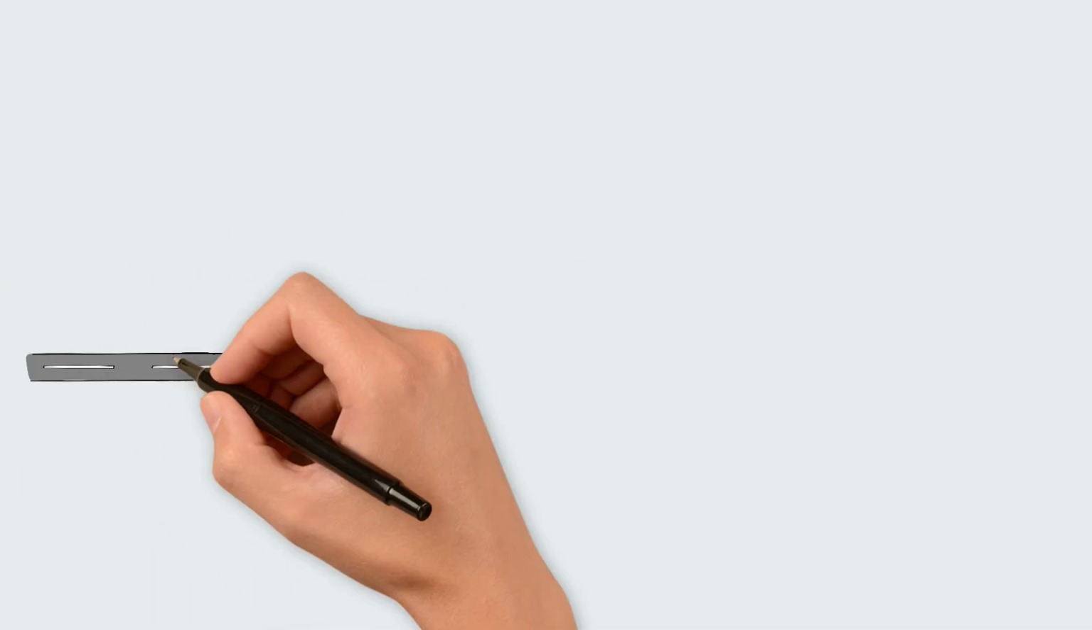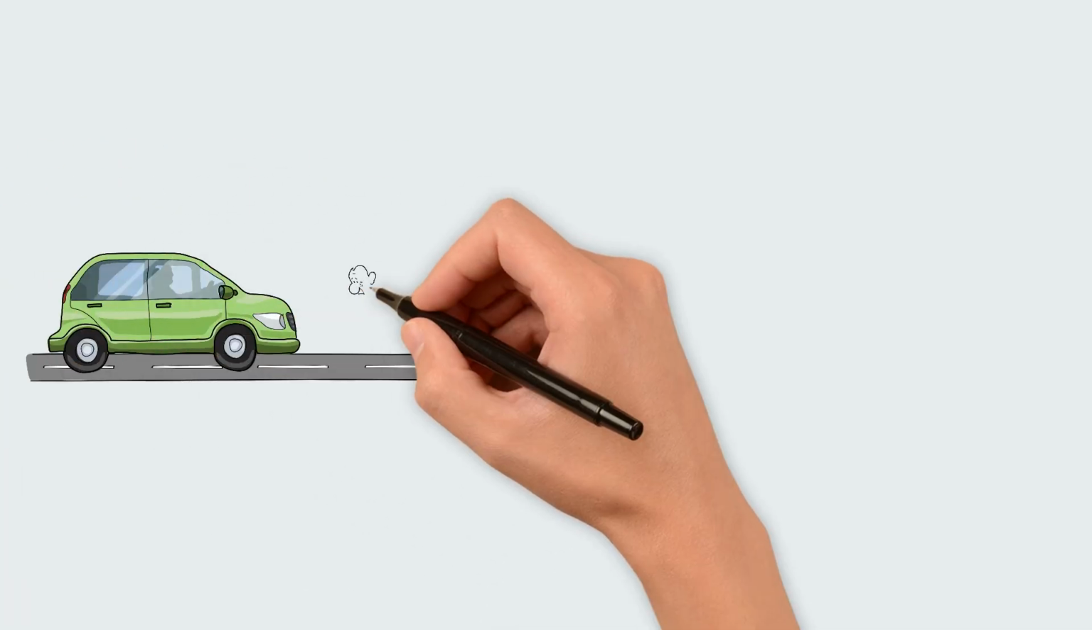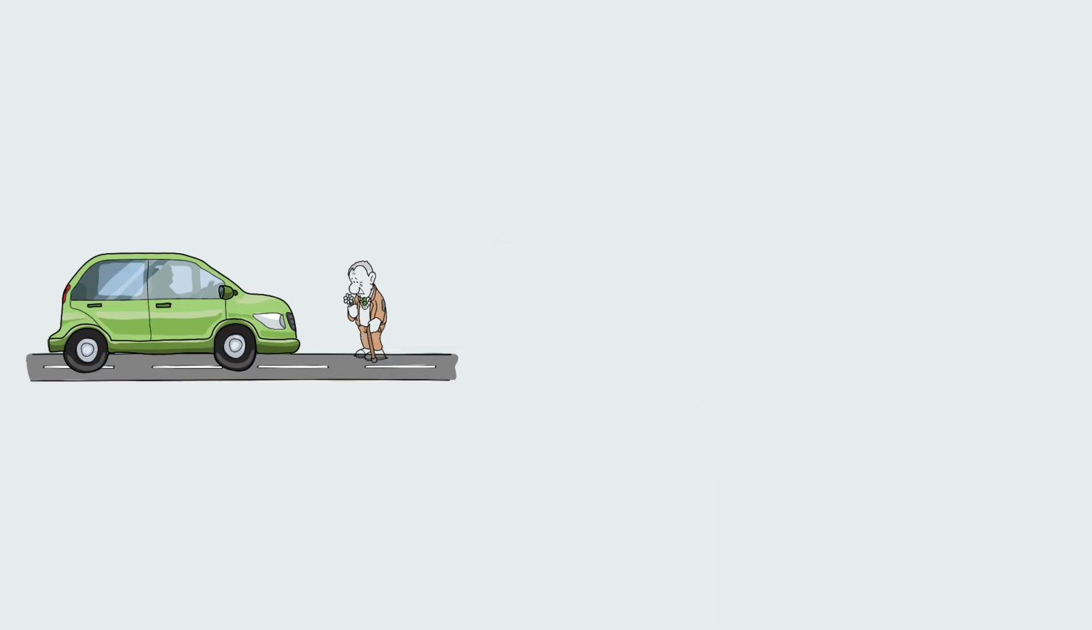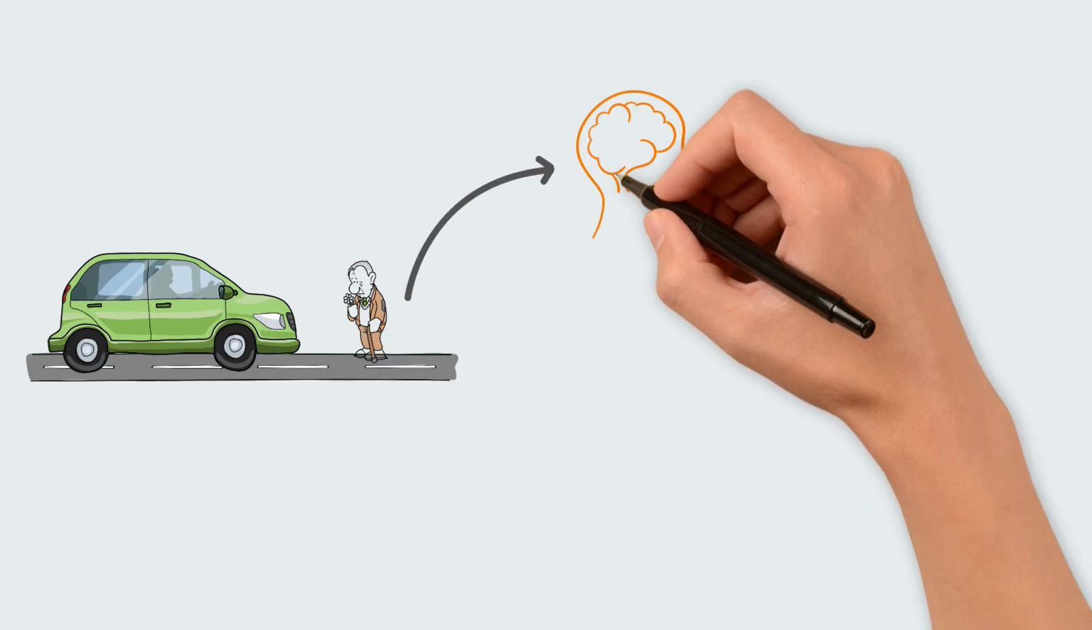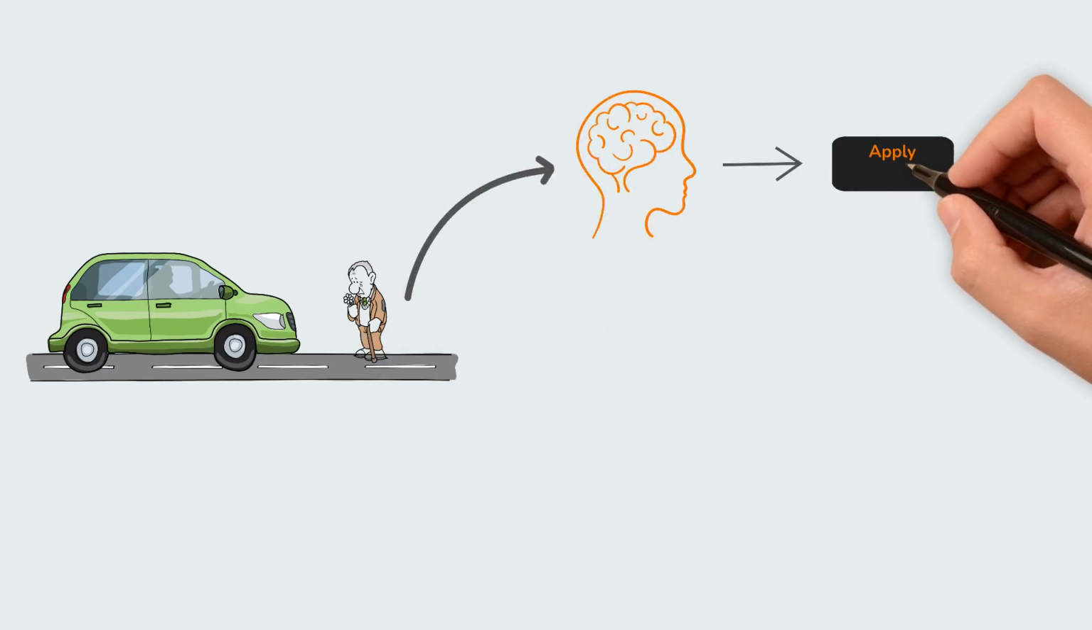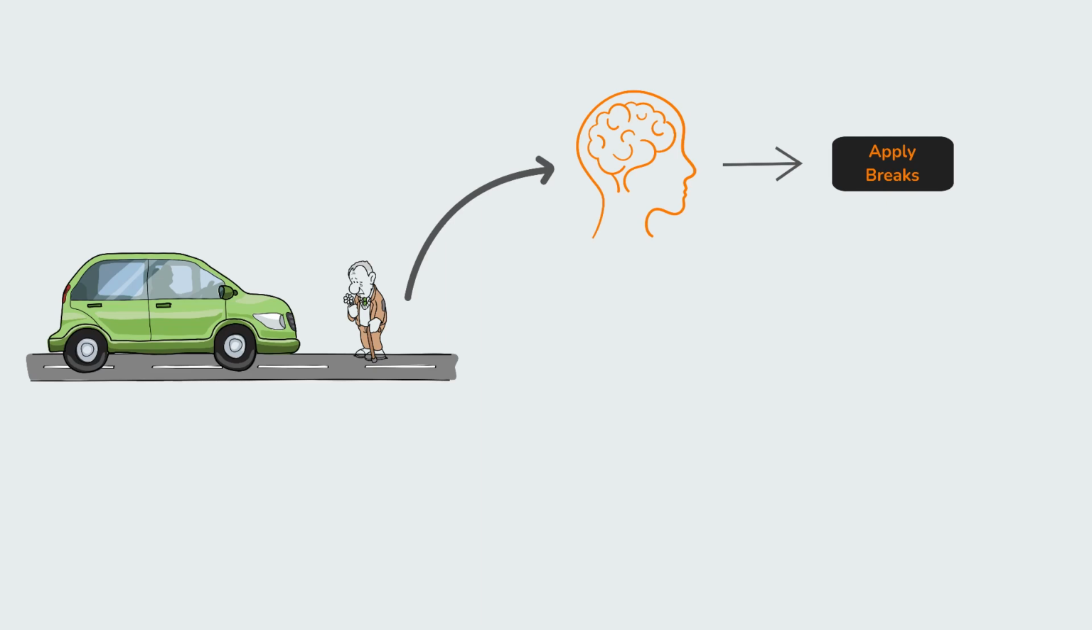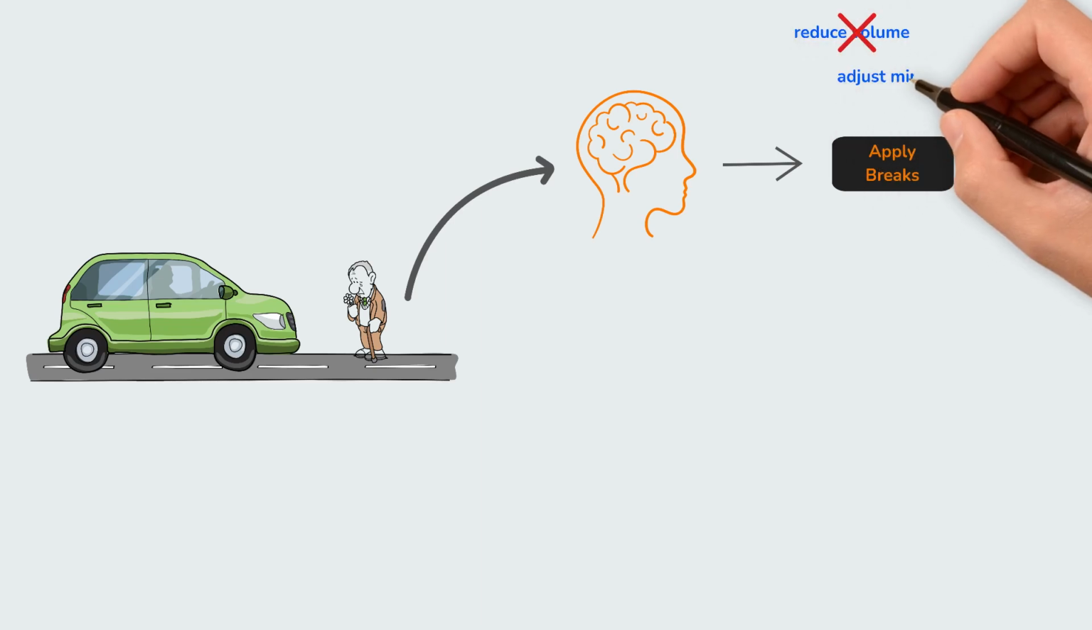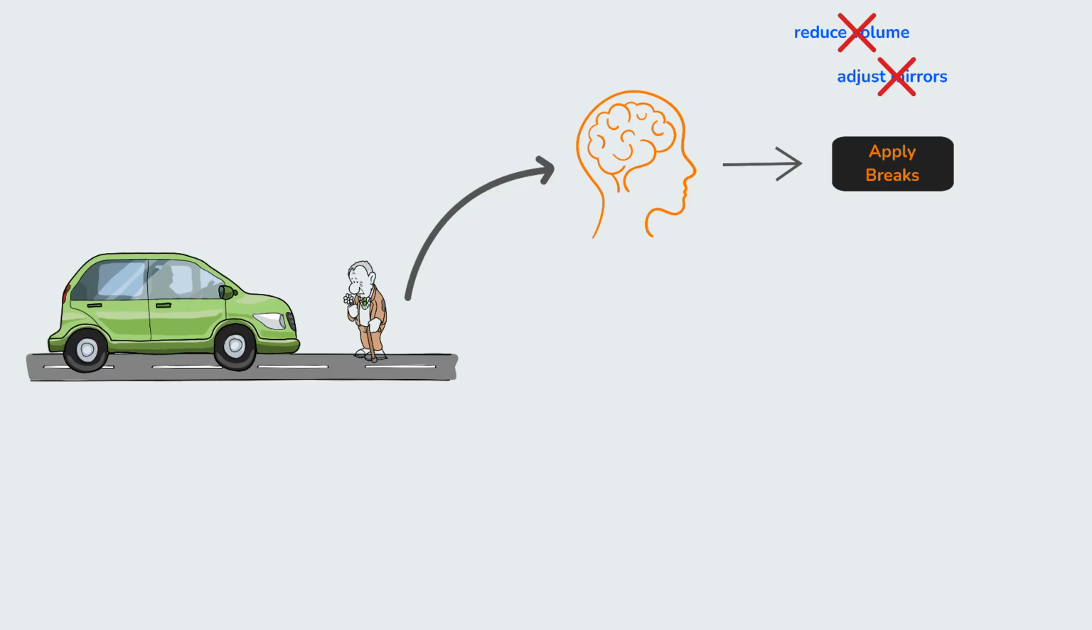Imagine you're driving a car. Suddenly, an elderly person steps onto the road unexpectedly. Your brain instantly processes the context and outputs the correct token: apply brakes. You definitely don't think reduce music volume or adjust mirror. You know the context. But here's the catch.